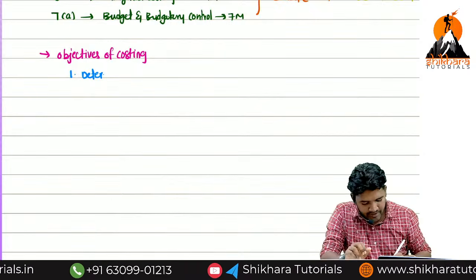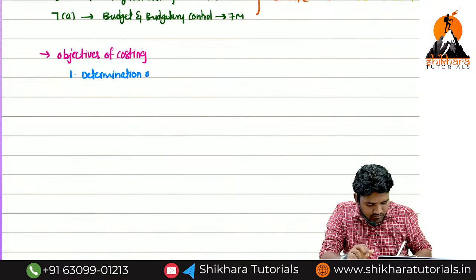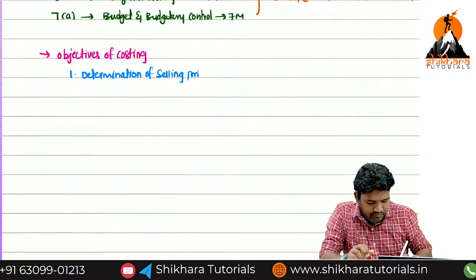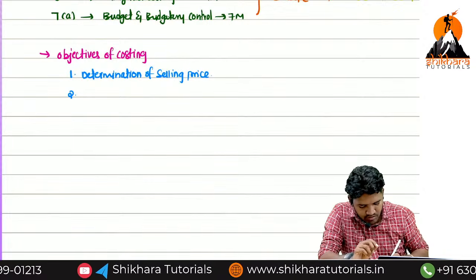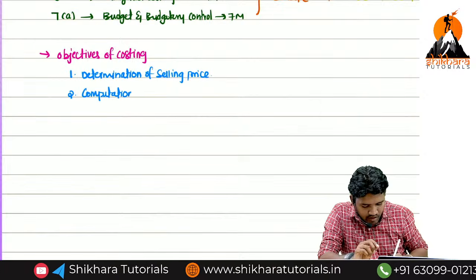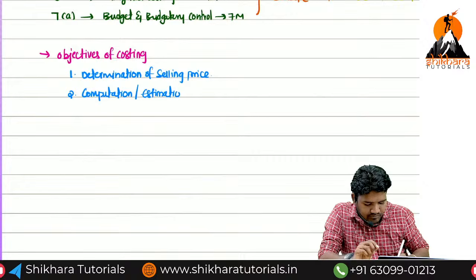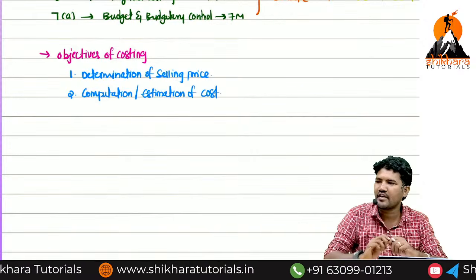Now the first point is determination of selling price. Determination of selling price. The second thing is computation or estimation of cost. Computation or estimation of cost.